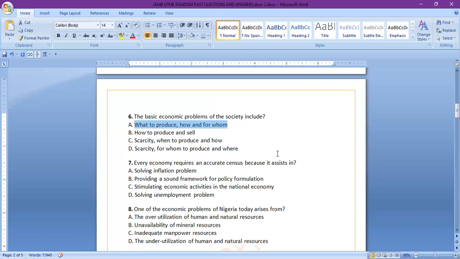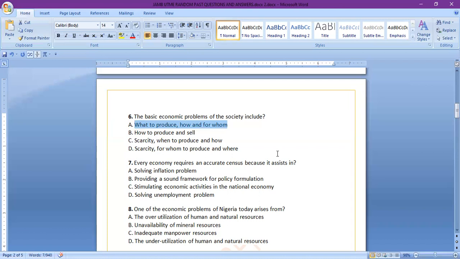Number 7, every economy requires an accurate census because it assists in, population census, that is. So this question is talking about population census. What is the reason why countries conduct population census after every 10 years, all things being equal?